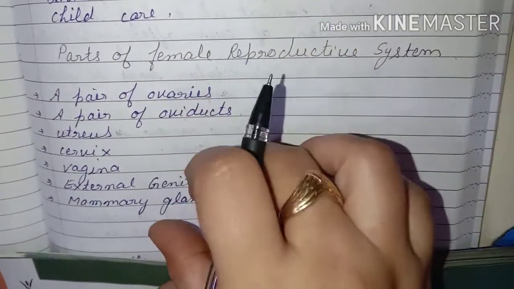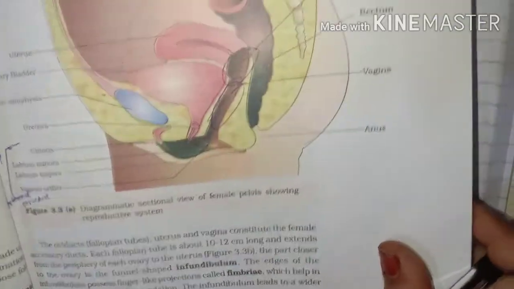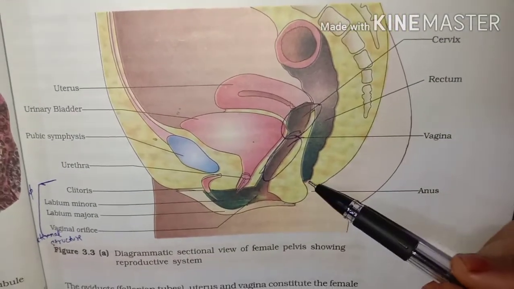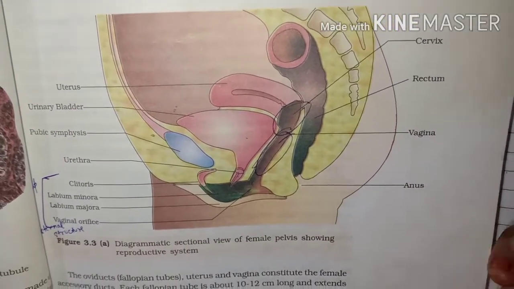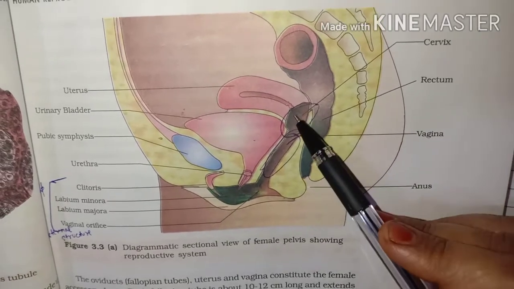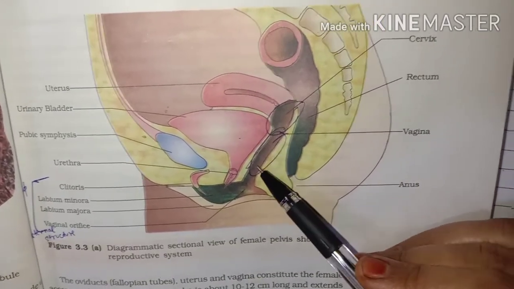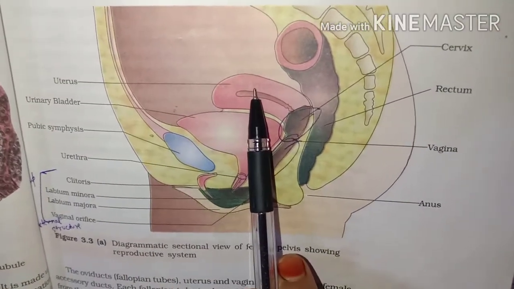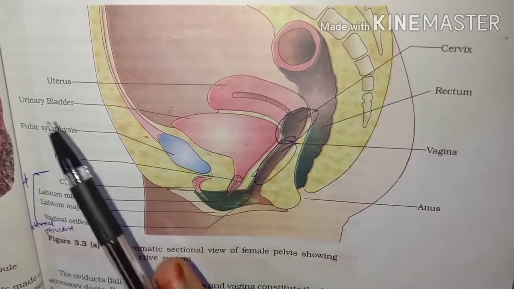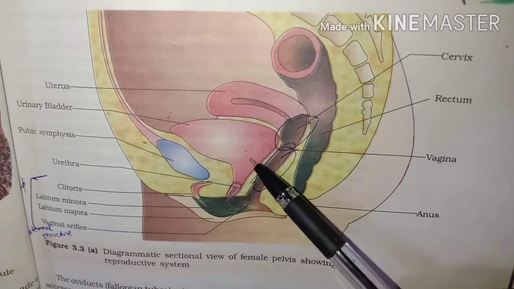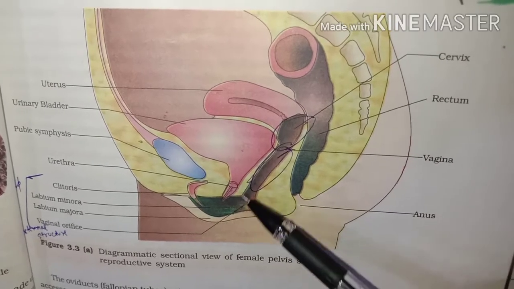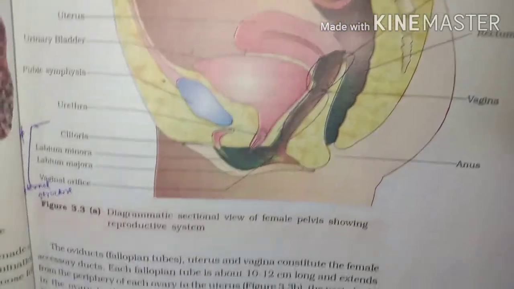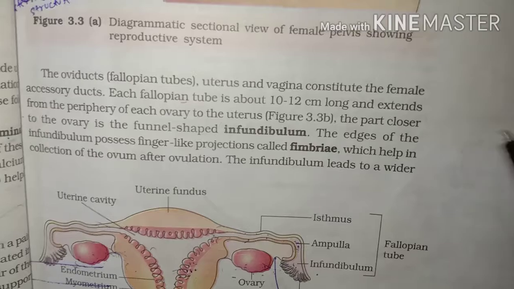Let me show you all the things that are present in human beings. Now this is a diagram of the female reproductive system. This is the anus opening, through which the waste material is excreted out. This part is called the vagina. And this is the part where the uterus implantation will occur, and it is just near the urinary bladder, which is connected to the urethra, and finally the passage, the vaginal orifice, is there.